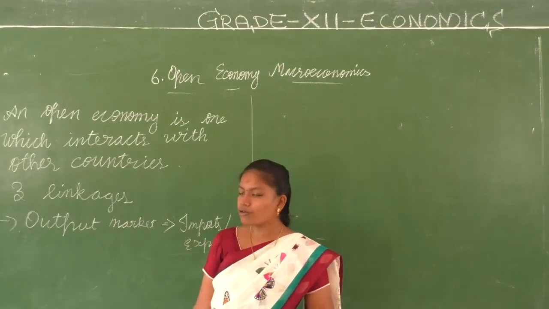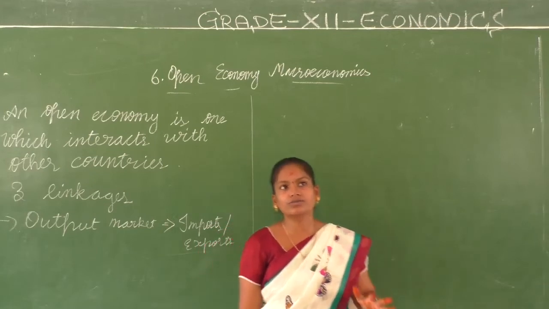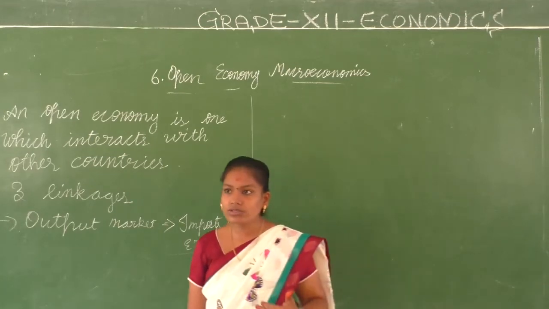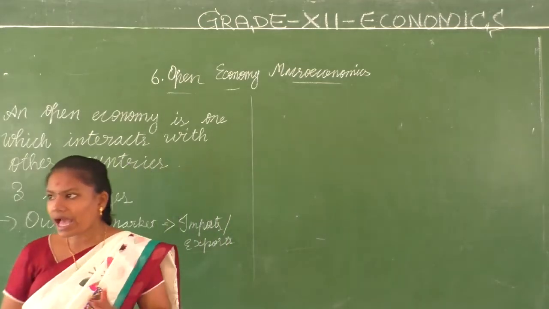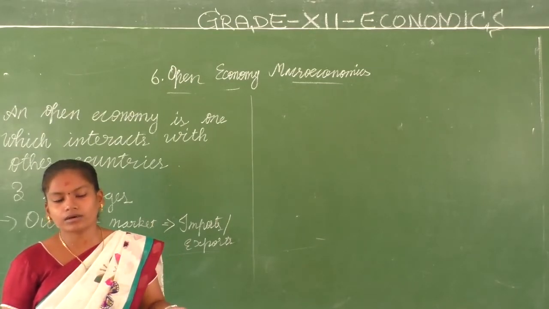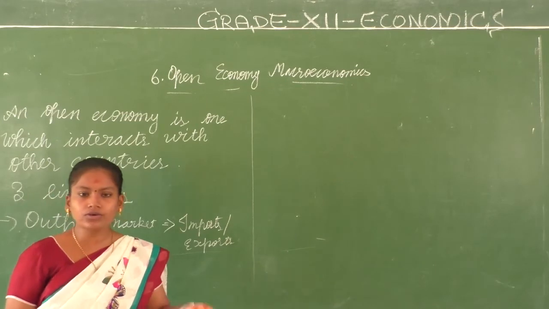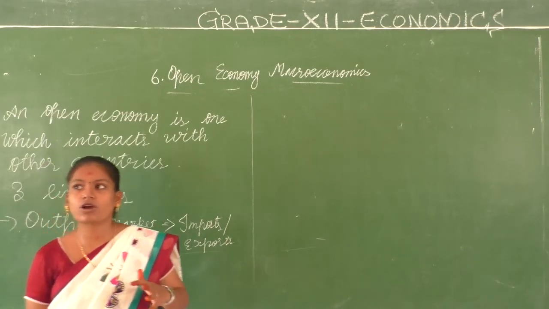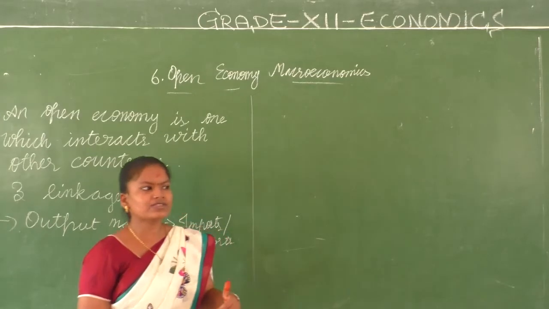So we have the output market where two or many countries trade goods and services. Here we have a choice of foreign goods and domestic products. This is not only for the consumers but also for the producers.